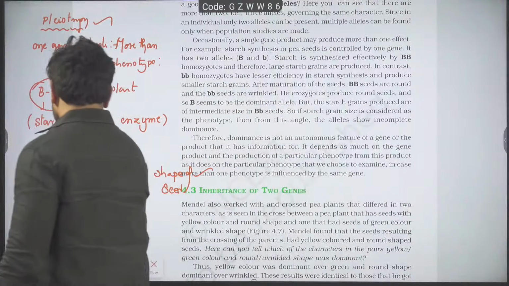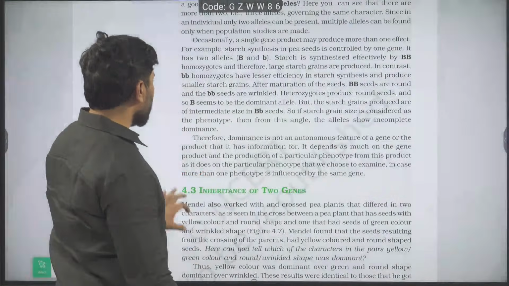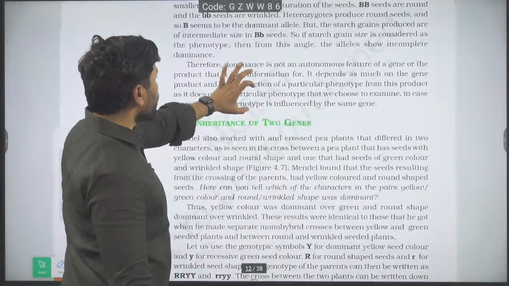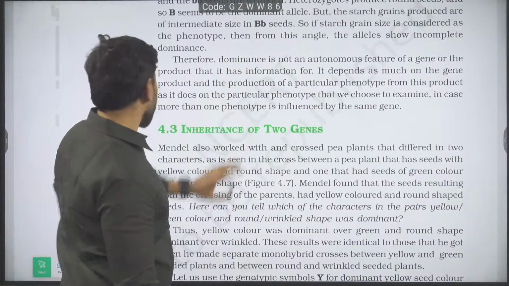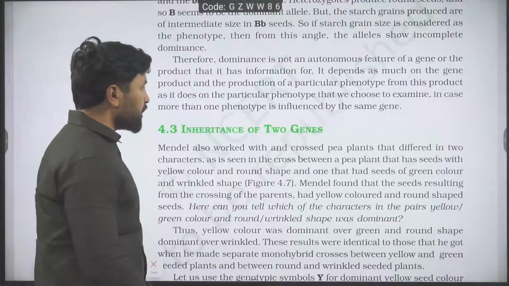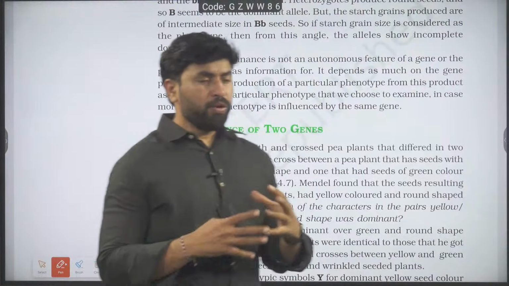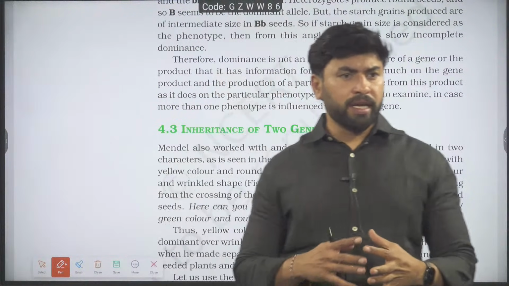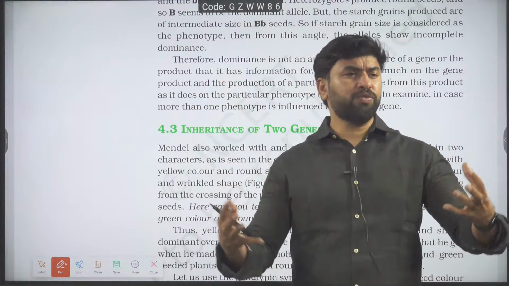Then come back to another story that they have mentioned. Here something they mention: dominance is not an autonomous feature of a gene or the product it has information for. What do you mean by dominance? That explanation I have given. Dominance means what?